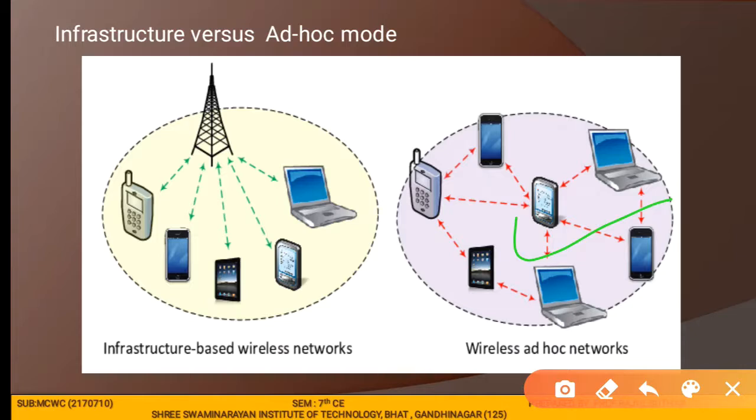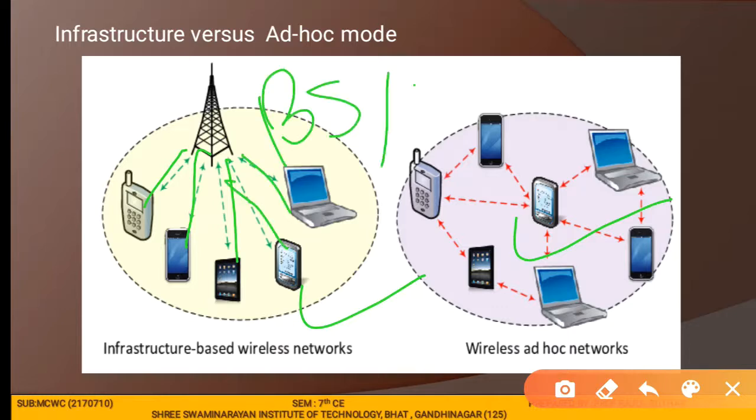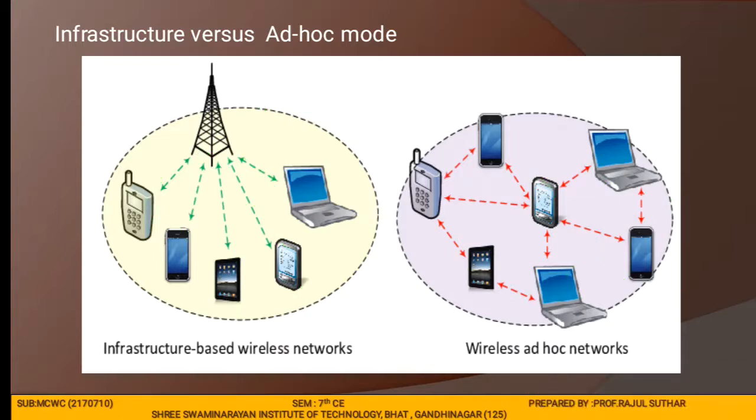While in infrastructure mode, as this figure shows, the mobile stations are connected to the base station or access point. So each and every device is connected to the BS or access point. Here the access point is used, while in ad hoc mode there is no access point. Then a number of mobile stations form a cluster and communicate with each other, while in ad hoc mode the communication is performed using cluster communication.